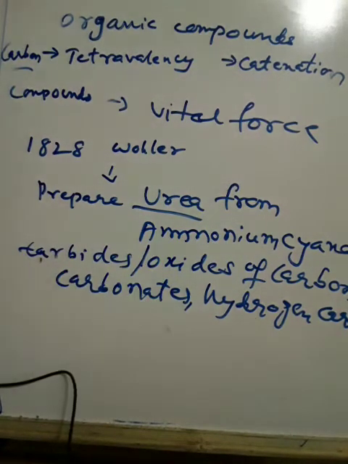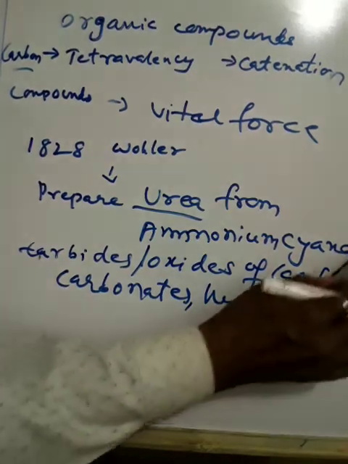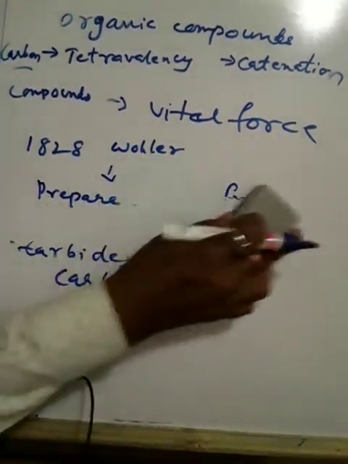Then we will go to the next. I think we have started the concept of saturated and unsaturated hydrocarbons. I am using a word called hydrocarbon. You should know that compounds which contain mostly hydrogen and carbon are called hydrocarbons.